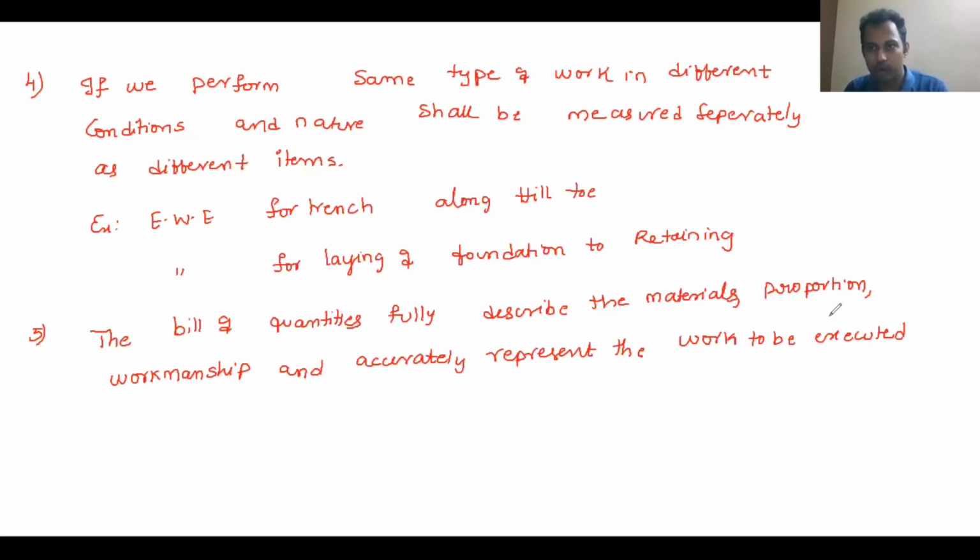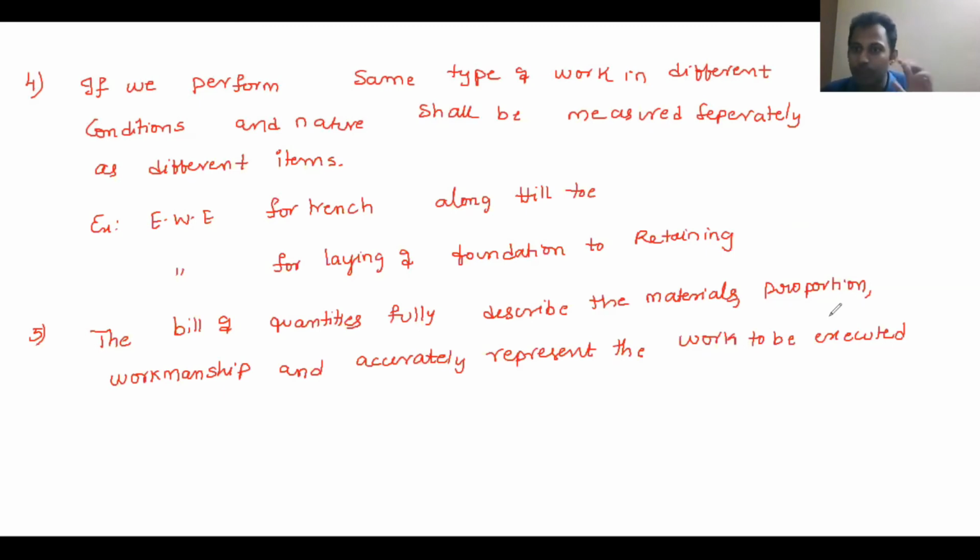After the execution of work, whatever measurements you take are given for the purpose of payment to the contractor. So the measurements will not change. The measurement decides the amount of money you need to give to the contractor, isn't it?